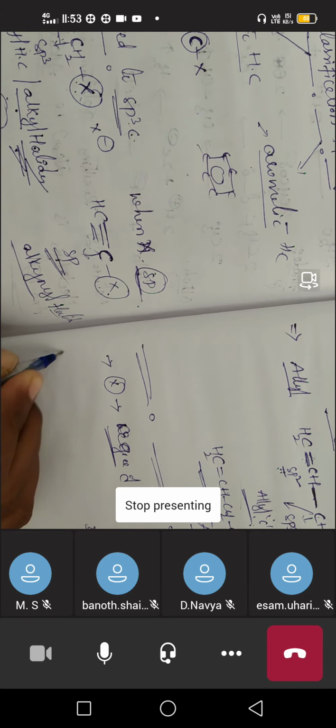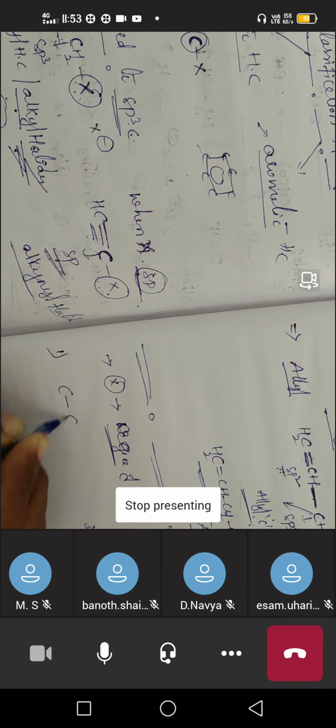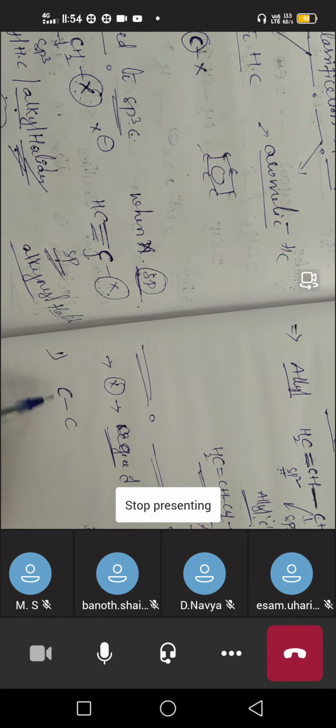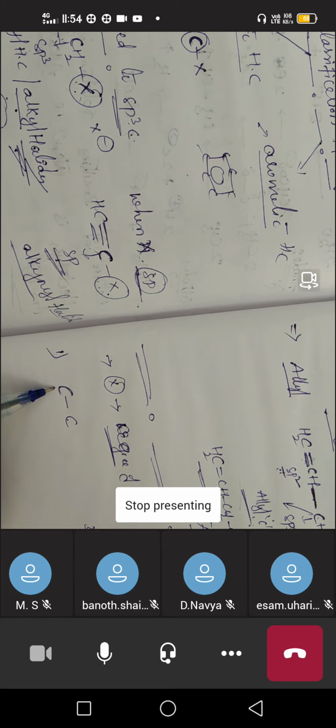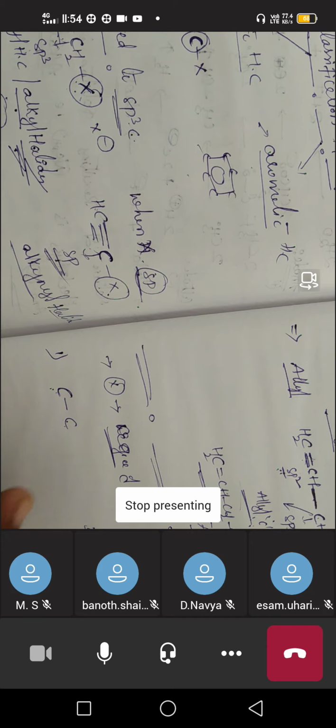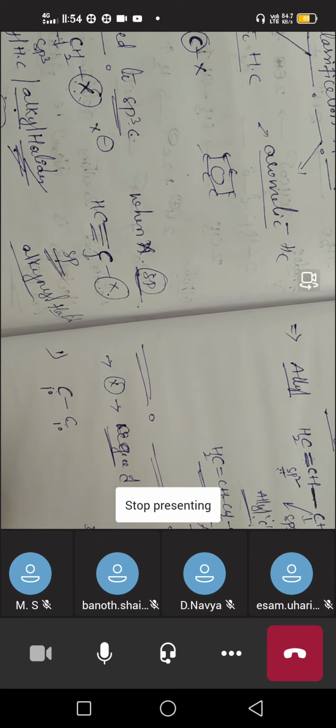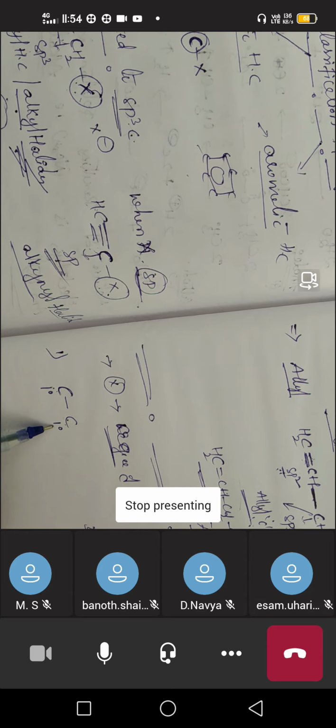See here, I am writing. In the first example, 2 carbons are there. This carbon is directly attached to only one carbon, and this carbon is also directly attached to only one carbon. If this type of carbons are there, these are called primary carbons. Here it is a primary carbon and it is also a primary carbon.